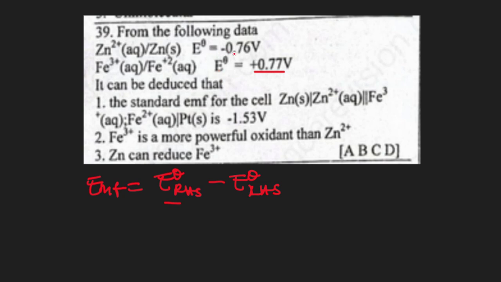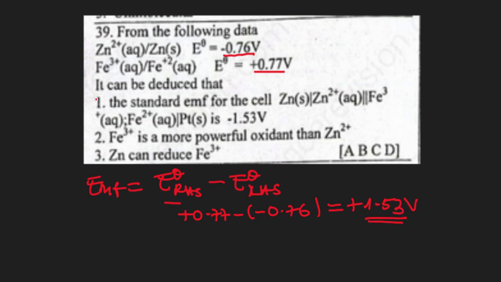The left hand electrode is the anode, which is the zinc half cell. So after coupling, the EMF gives us positive 0.77 minus negative 0.76, which is going to give us positive 1.53 volt.